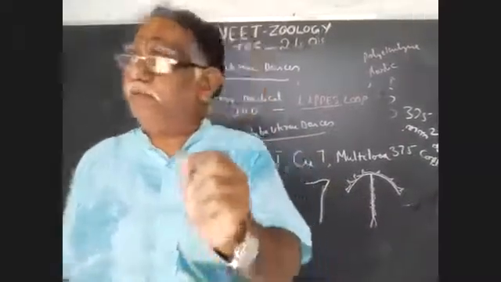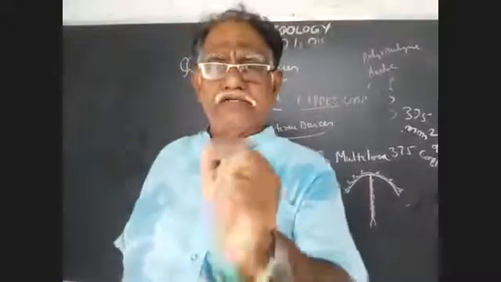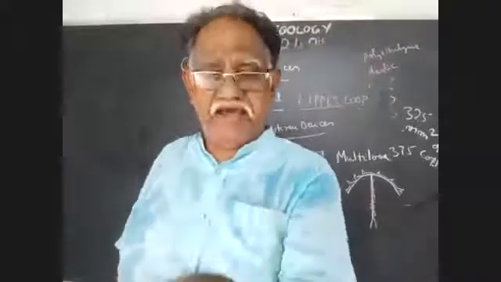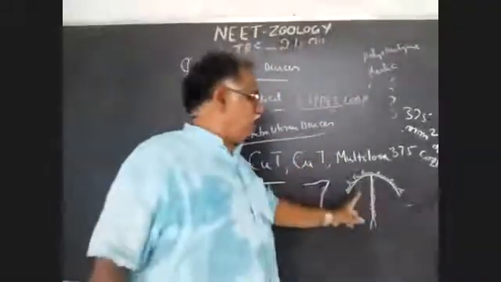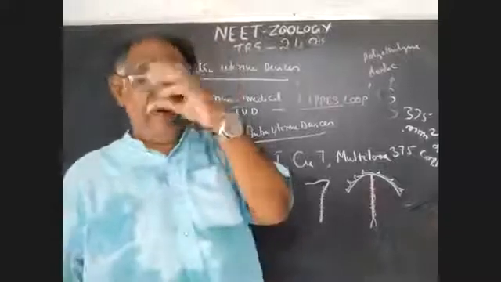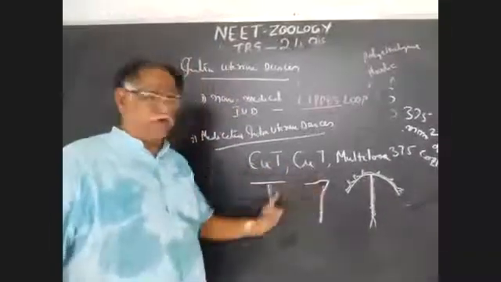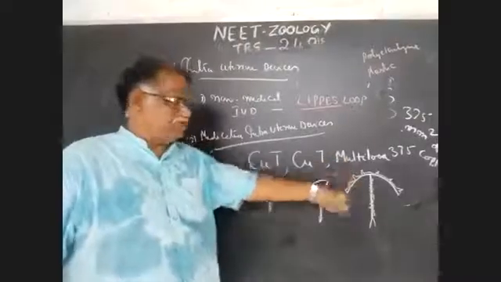That's why it is called Multiload 375. What are the medicated intrauterine devices? CuT, Cu7, and Multiload 375. Draw these diagrams.